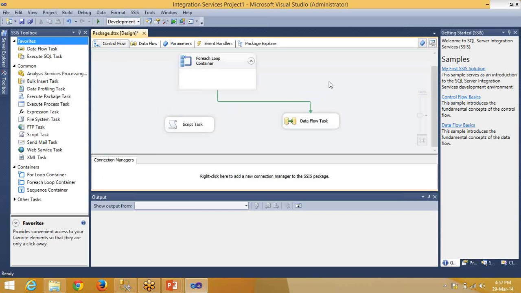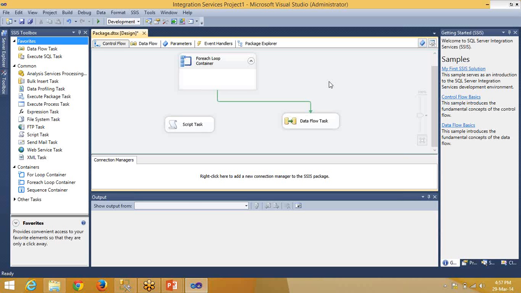For example, the concept of package configuration comes like this. In your development environment, you have developed a package. Your dev server is, for example, something like dev SSIS.